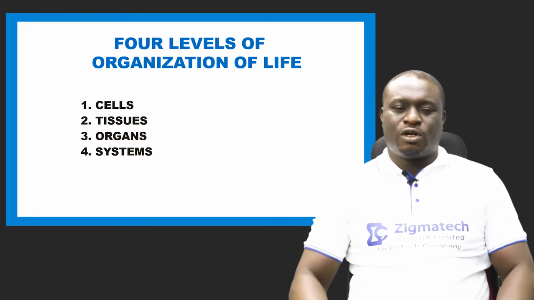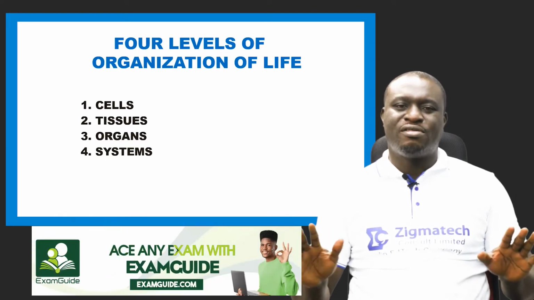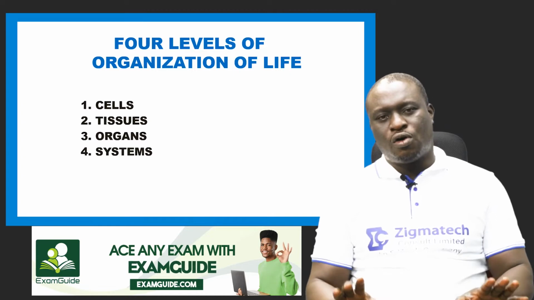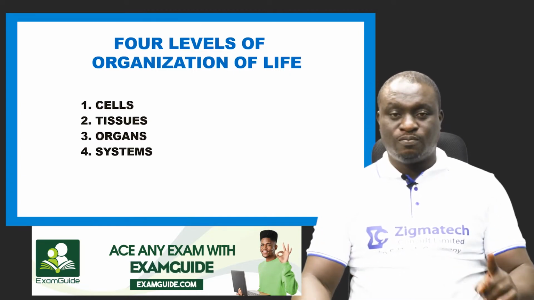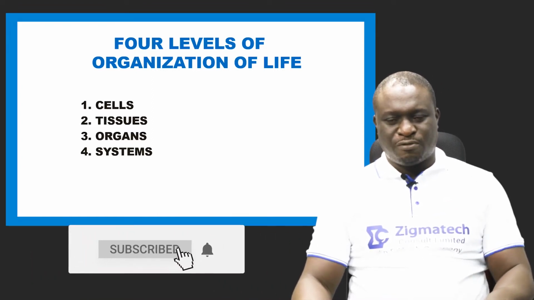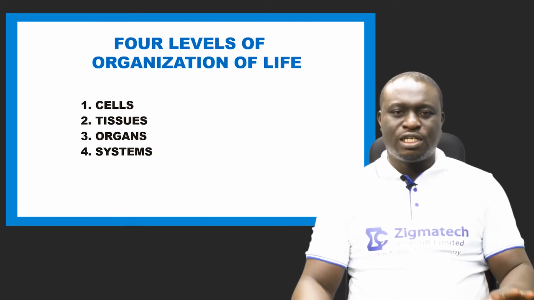4 levels of organizations of life. Remember, I said that living things are highly organized, and this organization occurs in 4 different levels. The first level is called cells. The second level is called tissues.